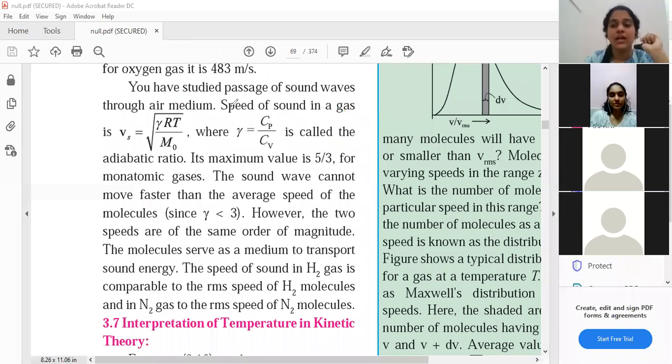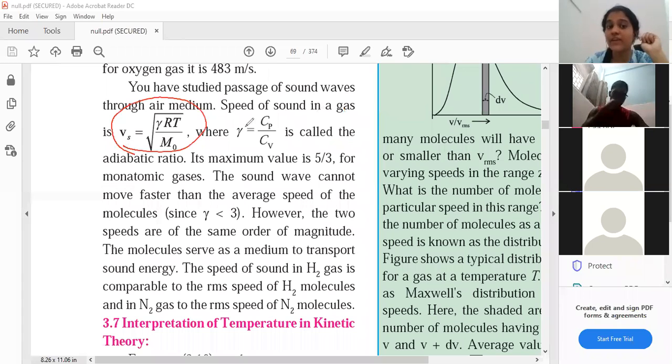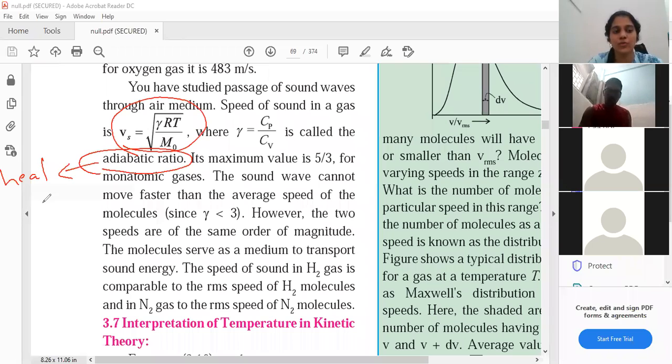Okay, fine. So sound waves travel through air medium. Speed of sound is given by this particular formula, where what is gamma? See students, gamma is actually known as adiabatic ratio, or it also has other names like heat capacity ratio or specific heat ratio. You all can simply put an arrow and write down heat capacity ratio. It is given by Cp upon Cv. What is Cp? Cp stands for constant pressure. What is Cv? Constant volume.